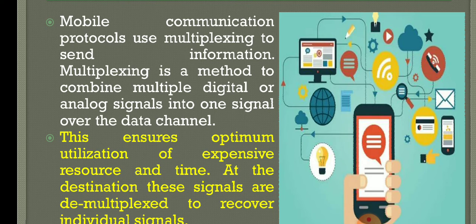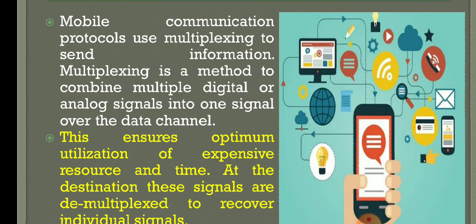It will not go like a single signal each. Multiple signals are combined and sent as one signal. This is called multiplexing. I hope you understand what multiplexing is.